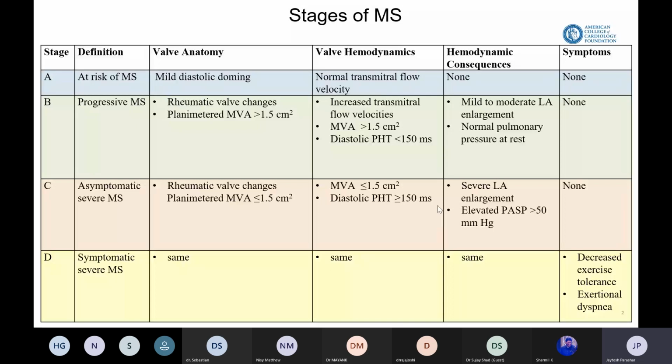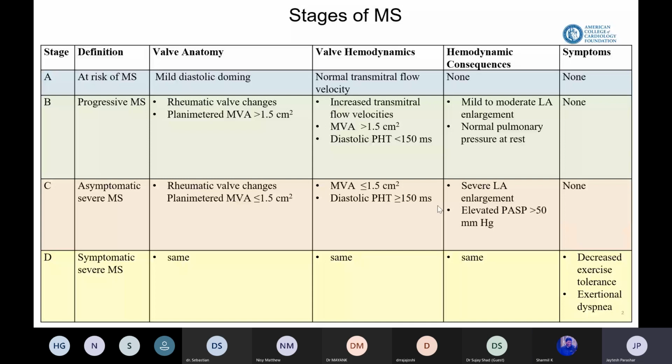So as the severity of the anatomy, as the severity of the hemodynamics, according to the mitral area, goes more severe, the stage increases, and the symptomatic stage comes in category stage B. So this figure of mitral valve area, why they have taken mitral valve area as 1.5, is basically this is the area according to the studies that cardiac output becomes normal and the symptoms start rising. So this is the cutoff.